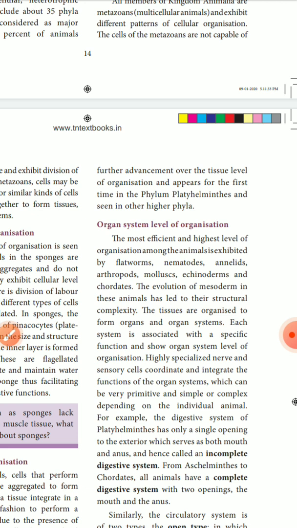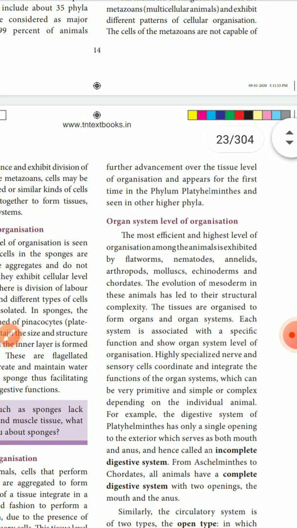First, atoms are combined to form a molecule, and molecules are combined to form a cell. Cell level organization is seen in sponges. Then these cells are combined, just like cells combine to form tissues.